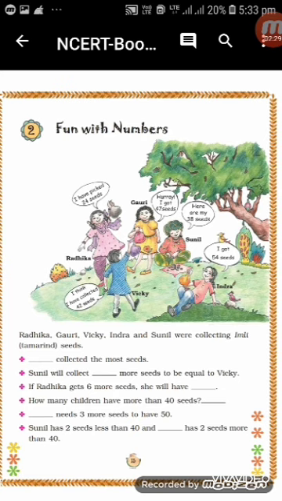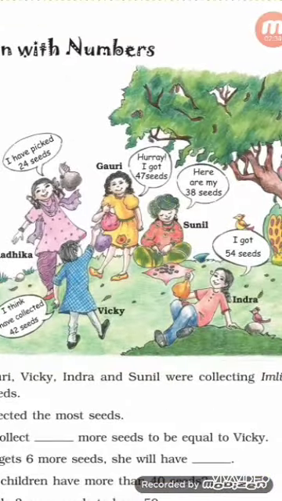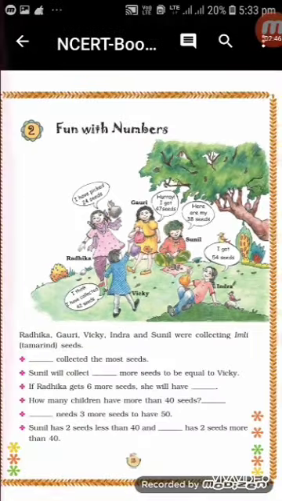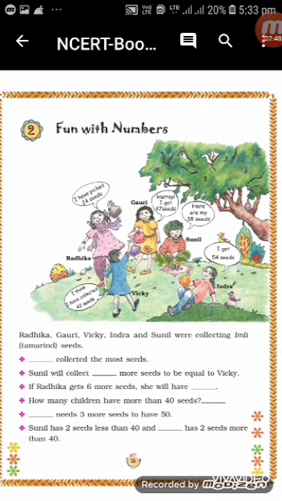Next, dash needs 3 more seeds to have 50. Okay, now see here, Gauri is having 47 seeds. Now if she collects 3 more seeds, then what will be the figure? 47 plus 3 means you will count 3 numbers: 48, 49 and 50. So if she collects 3 more seeds, then she will have 50 seeds. So the answer will be Gauri.